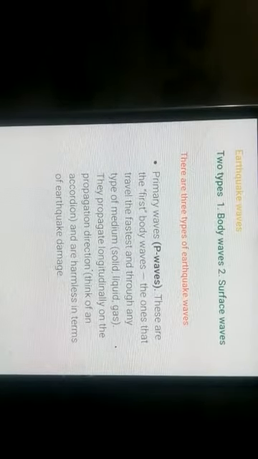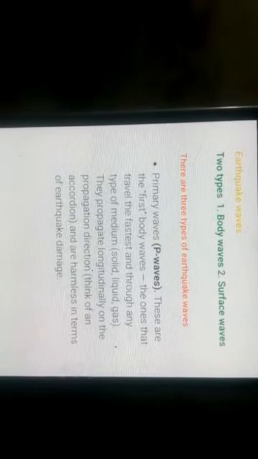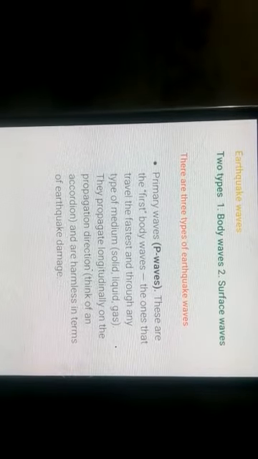Hello everyone, this is the third module of chapter 3, Interior of Earth. In this module, we will discuss the earthquake waves. As you know, all natural earthquakes take place only in the lithosphere.